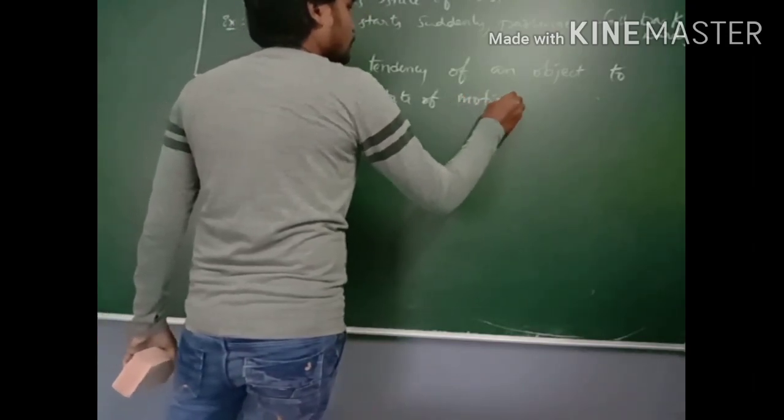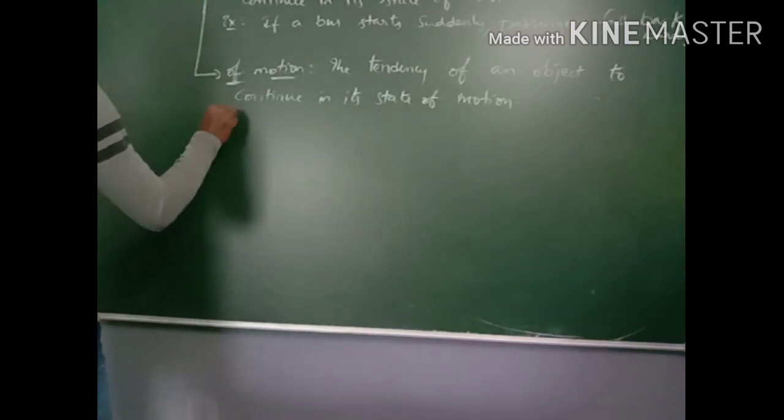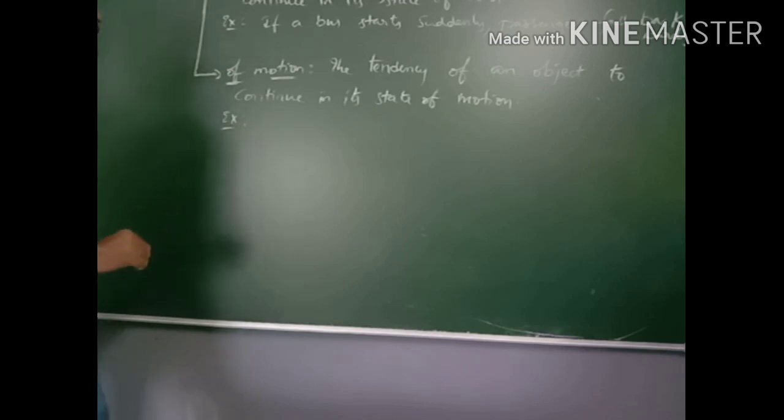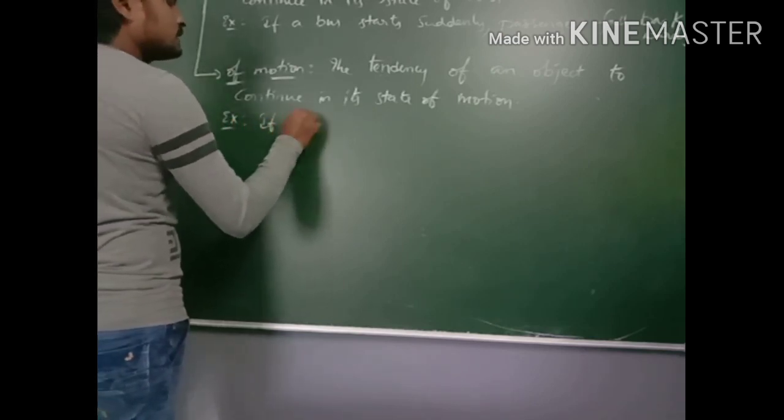To maintain that uniform motion is not possible, so it is the tendency of an object to continue in its state of motion.